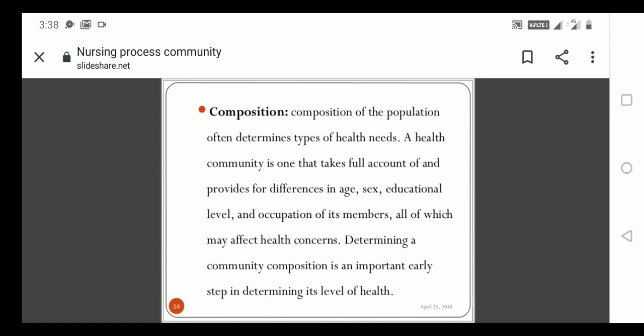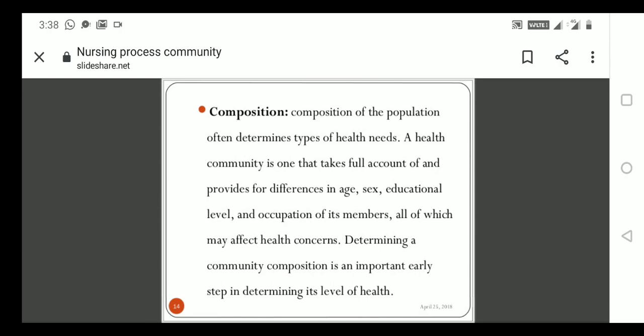Next one is composition. Composition of the population often determines the type of needs. Based upon the needs of the people, we can make it type-wise. The health community takes full account, that is, we can provide care to all age groups, all sex groups, all educational levels, and all occupational groups, and it may affect the health concern of all the people in the community.